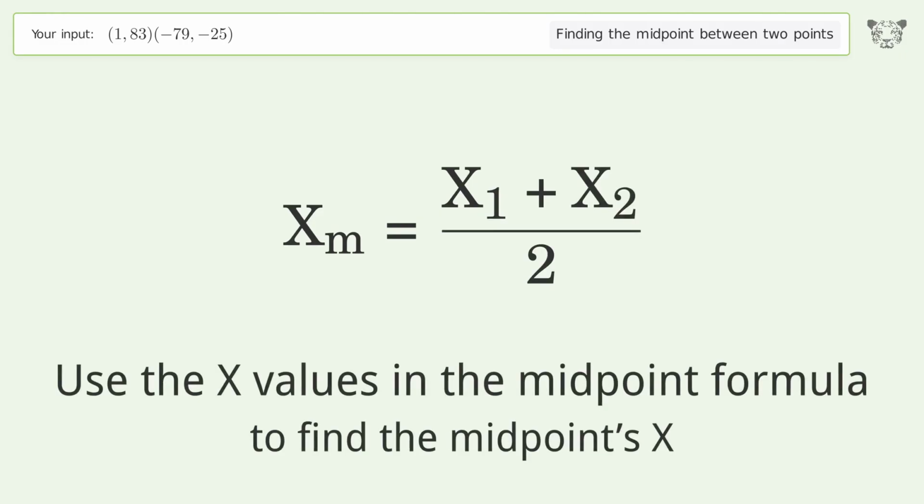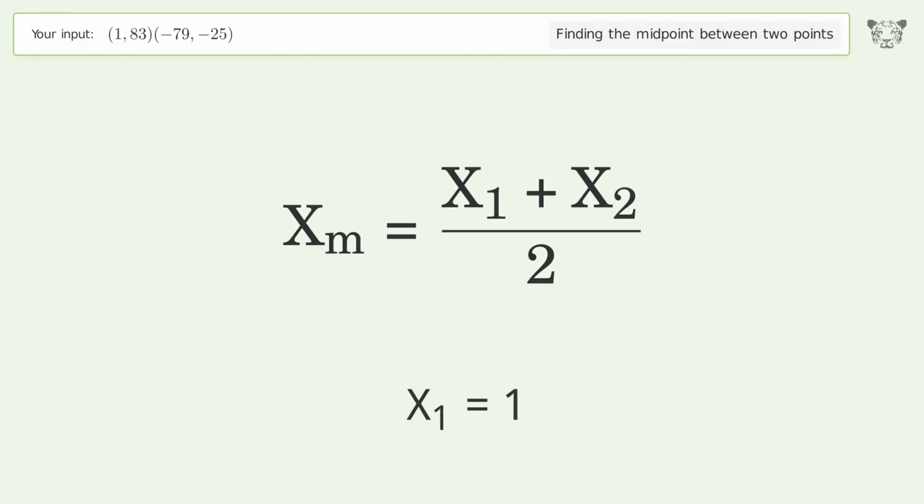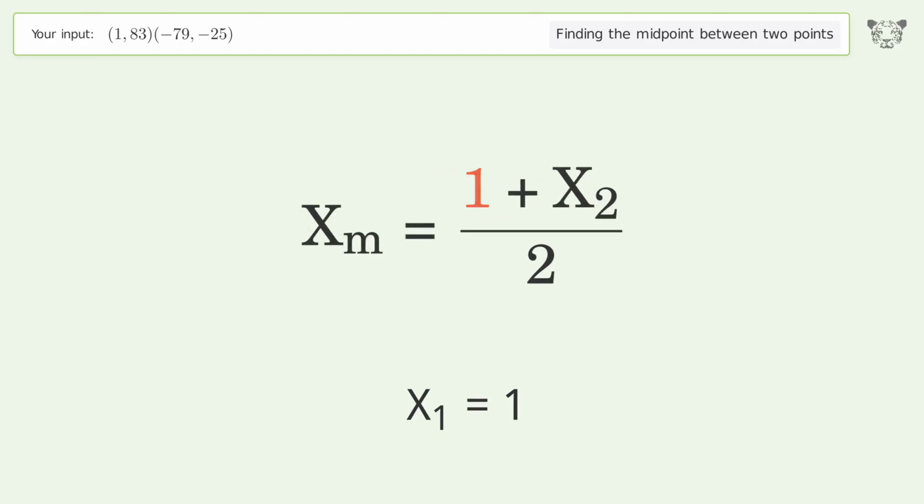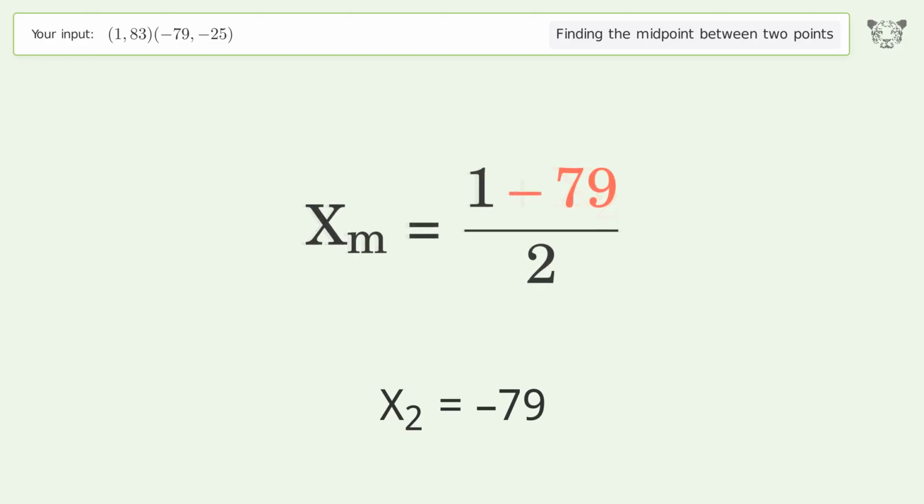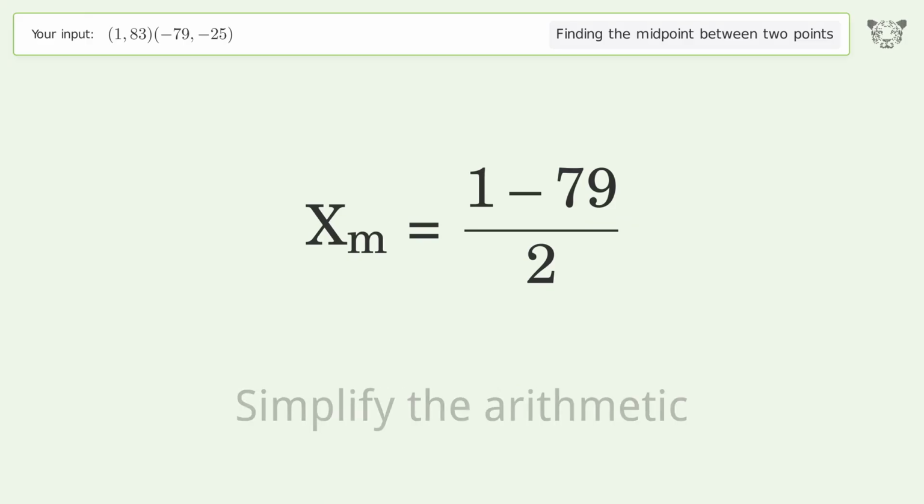Use the x values in the midpoint formula to find the midpoint's x. x1 equals 1. x2 equals -79. Simplify the arithmetic.